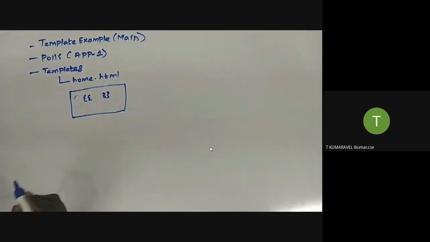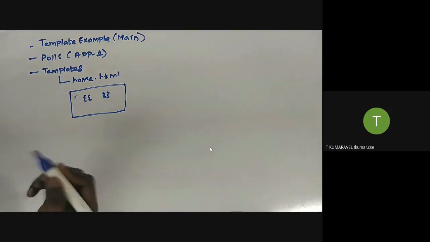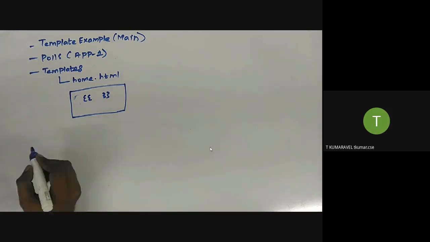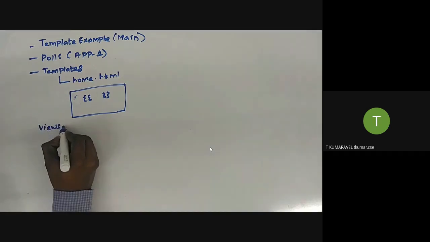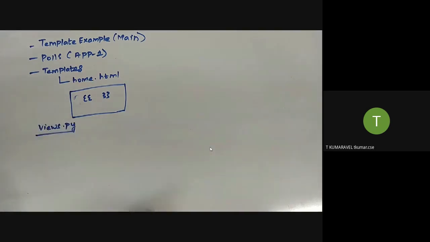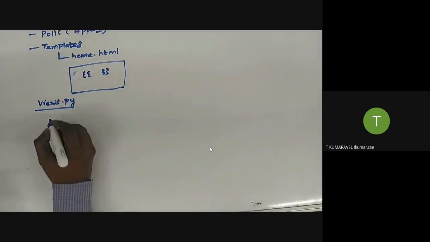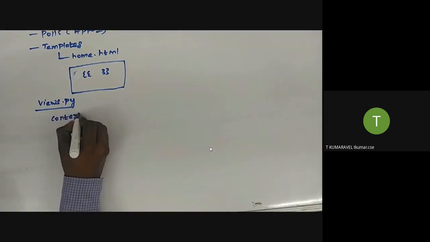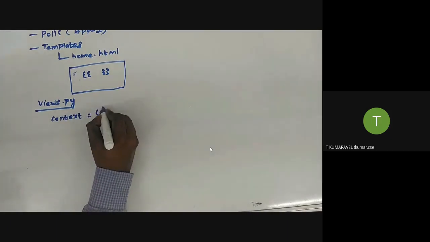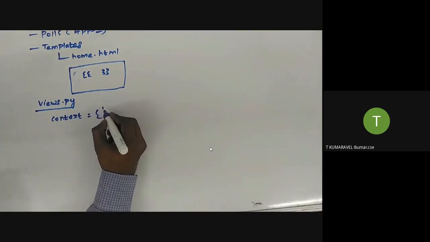I have already shown the demo. In views.py, you are going to write the definition. You create a dictionary that is called context. Within that, you pass key-value pairs.